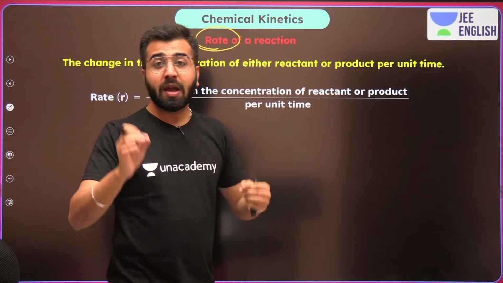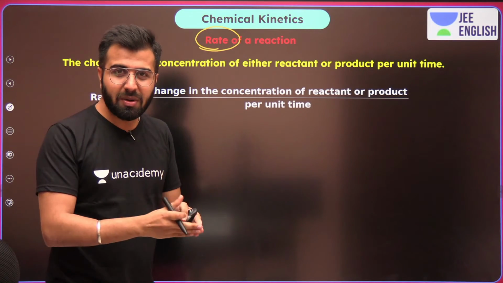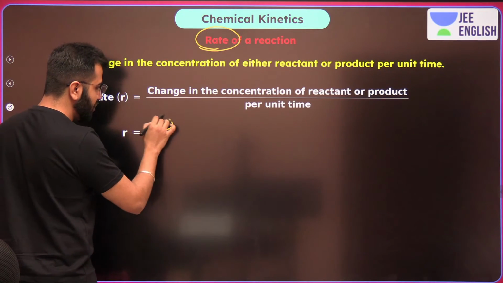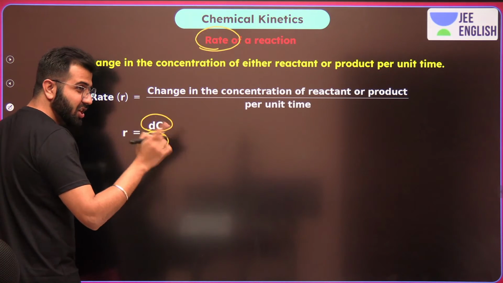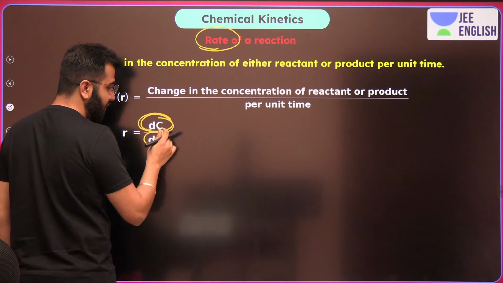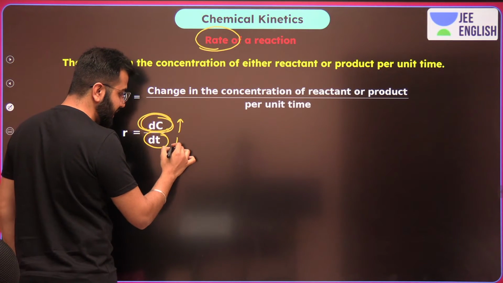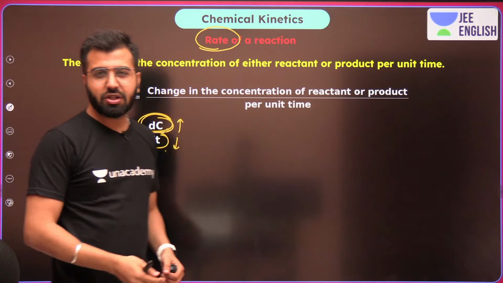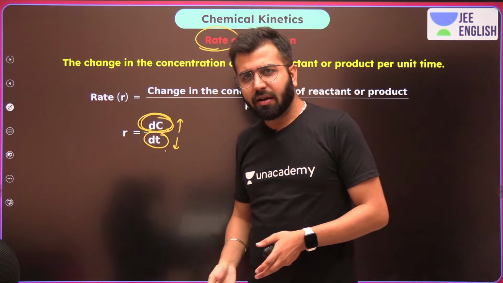We're talking about how much concentration changed. How much there is a change in concentration. That comes on the numerator, and how much time it took. When the change in concentration is big, when the amount of reactant changed is more in very less time, in 5 seconds there is a huge amount of reaction which changed its concentration in very less time. Is it good or bad?